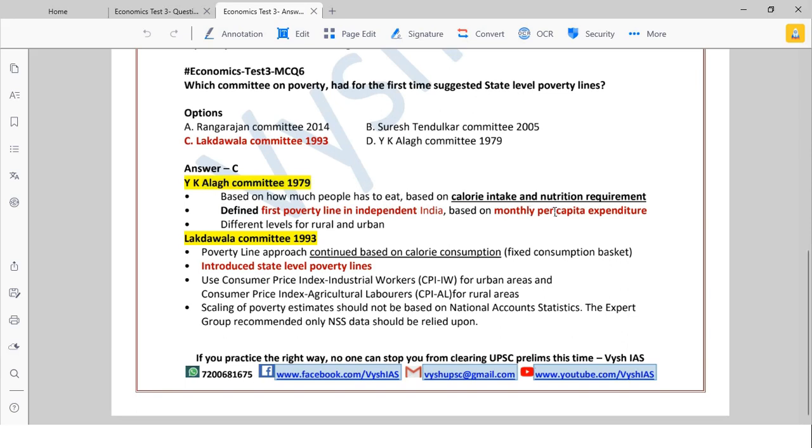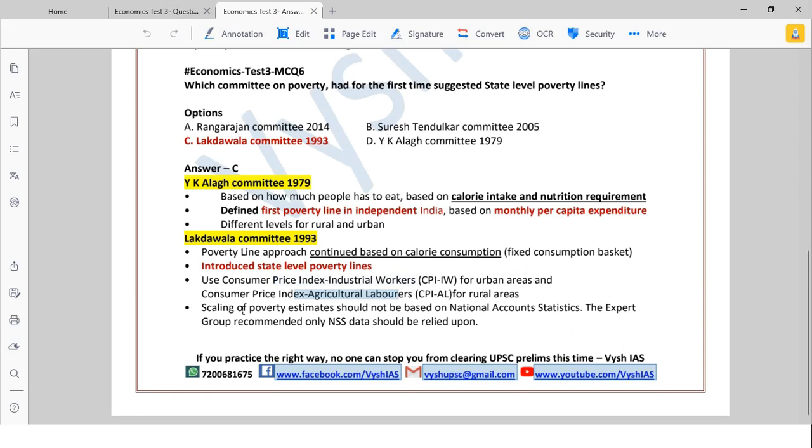So based on monthly per capita expenditure, in one month, how much are you spending? Based on that, they made a poverty line. And it's different lines for rural and urban. Then later, when this Lakdawala committee came, it introduced the state level poverty lines also. They continued the same method, calorie intake and all these things, but introduced state level poverty lines also. And for urban and rural, they started having different indexes to understand what they are purchasing. So there was CPI-IW, meaning industrial workers, what are they consuming, and agricultural labour, what are they consuming. Based on that, you decide the urban areas poverty line is this much, the rural area is this much.